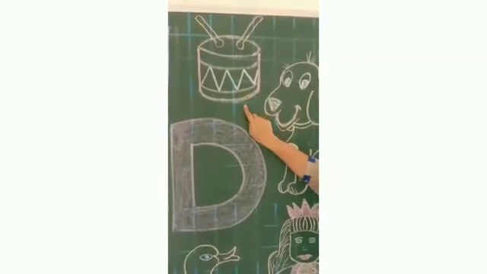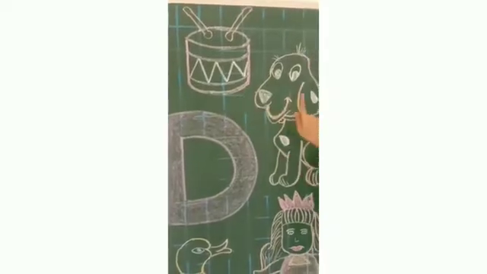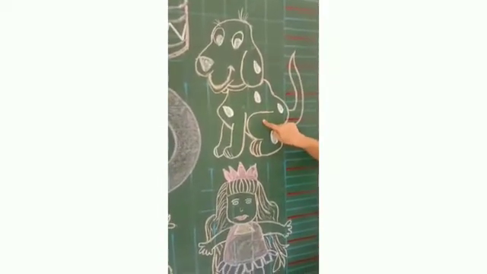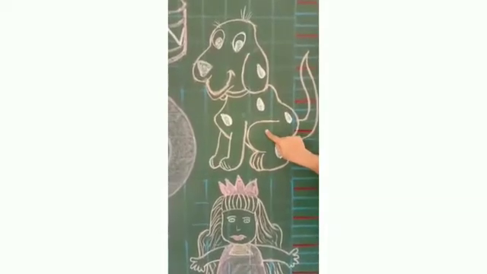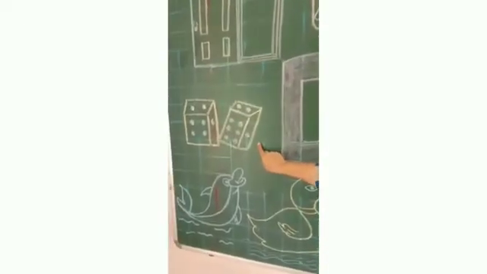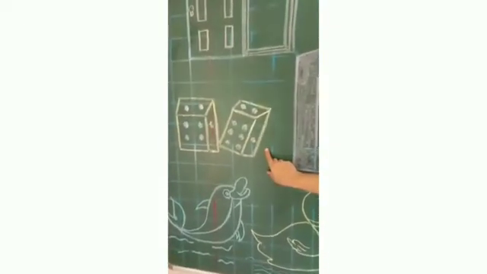So this is D for drum. Which is the next picture? Yes, this is dog. What sound does a dog make? Bow bow, bow bow. Yes or no? Yes. Now which is the next picture? What is this? This is called dice. Do you know how to play with this dice?